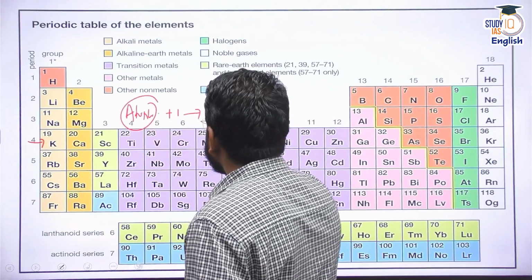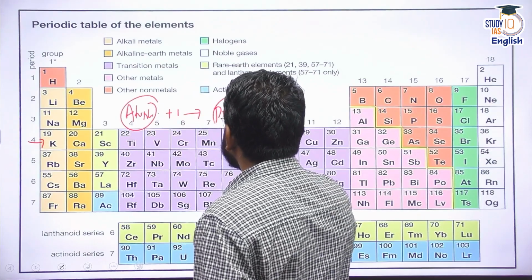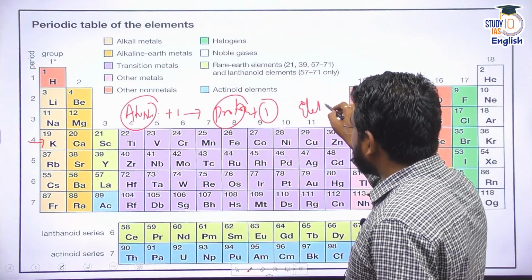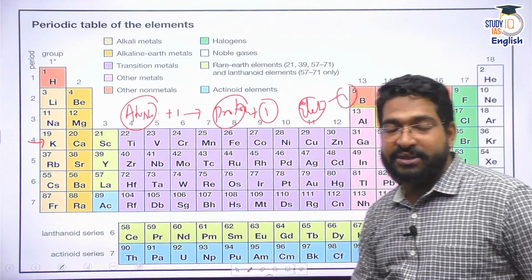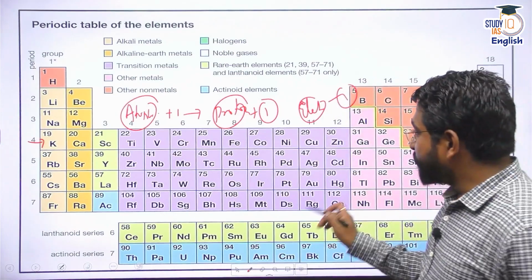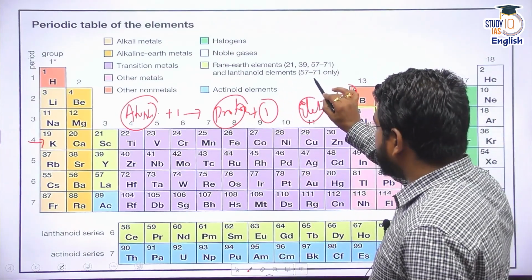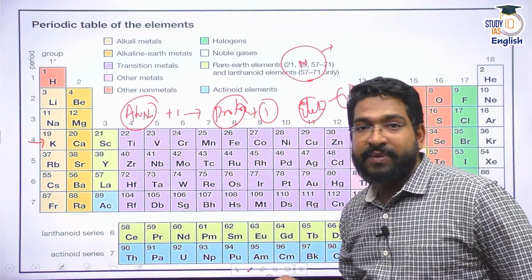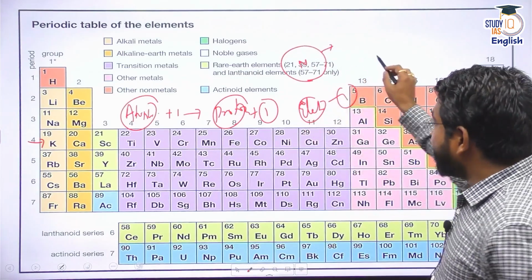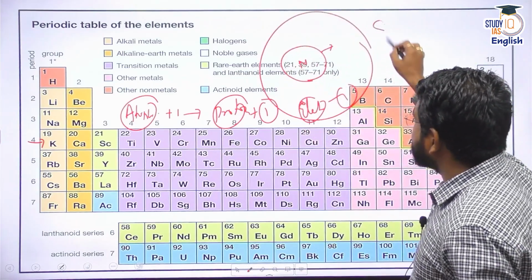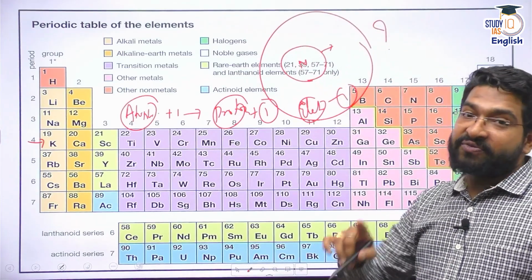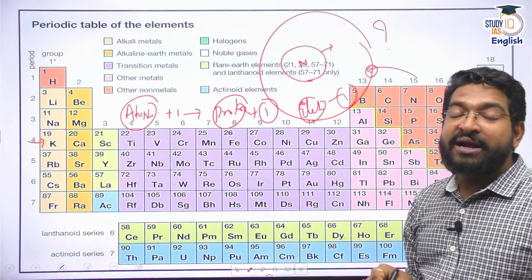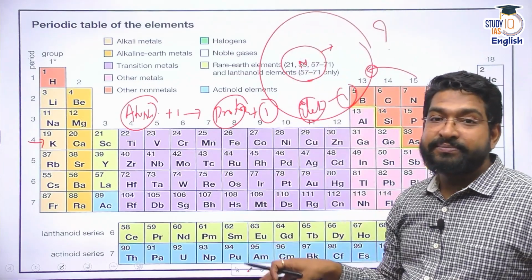That means the number of protons increases by 1, and the number of electrons also increases by 1. Correct? Now if you look at this, if the number of protons increases, then the size of the nucleus would increase. But when an electron is added, is another shell added to it? The answer would be no. If another electron is added, then the same electron will go to this shell itself until and unless that shell is filled.